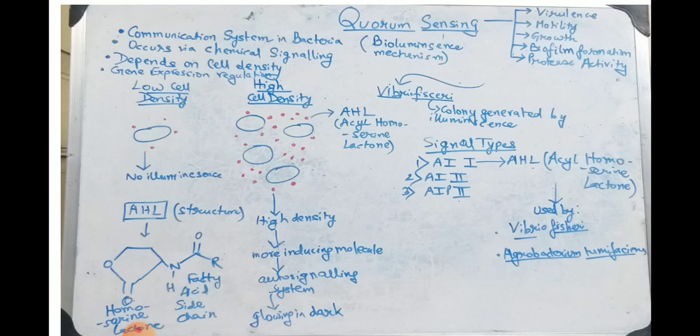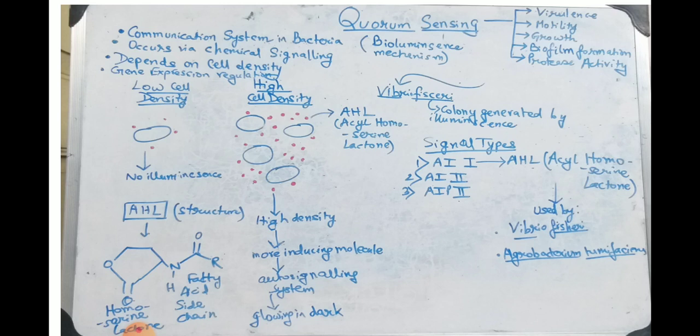So there is expression of certain genes which are not expressed at lower cell density. At higher cell density, quorum sensing turns on certain genes.